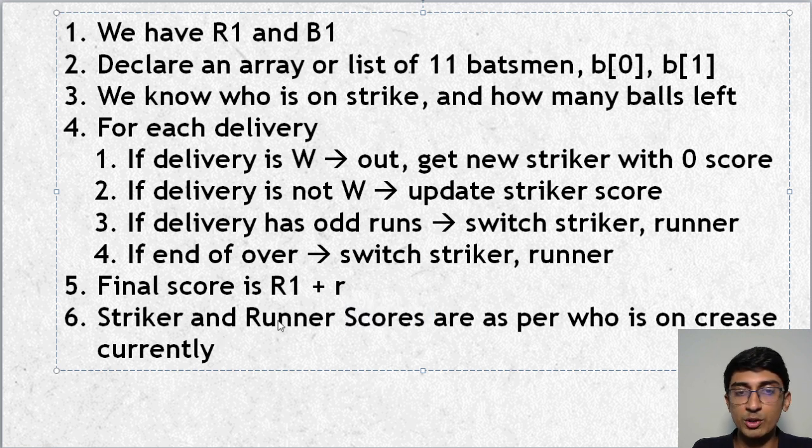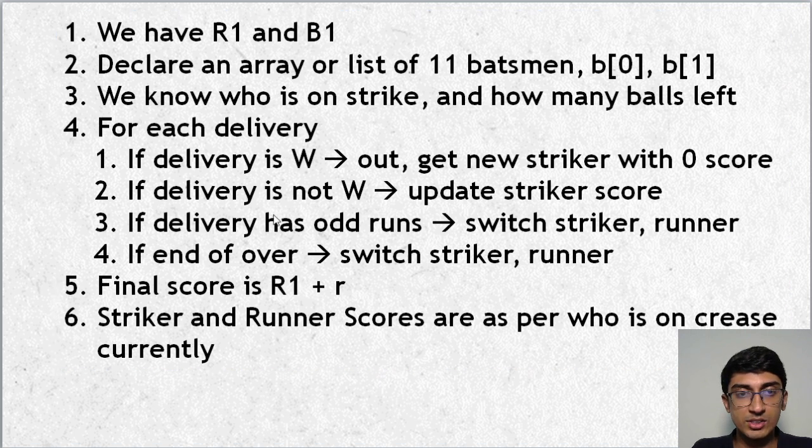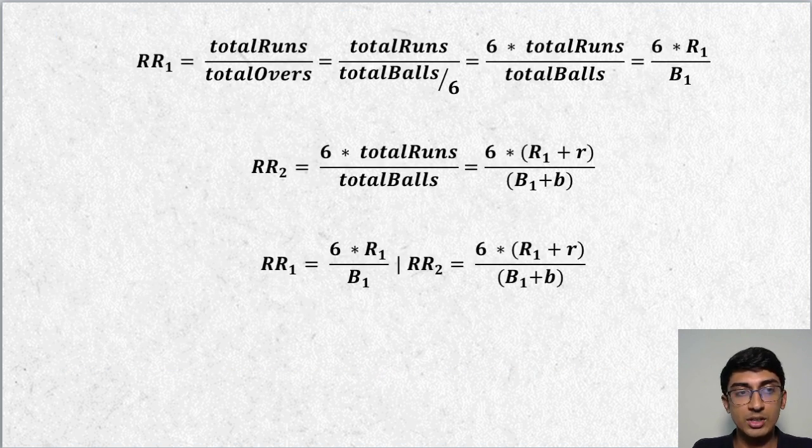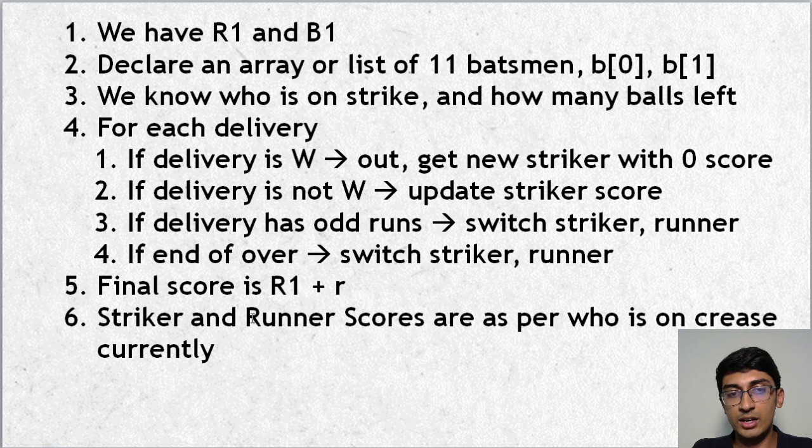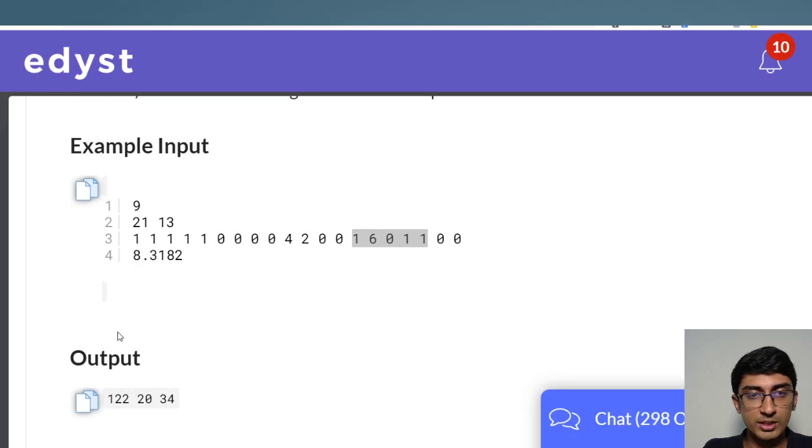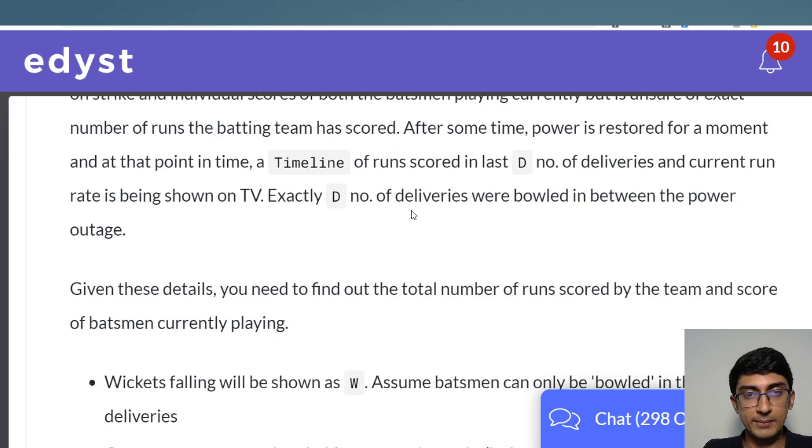So if you implement all of these conditions, it's basically, can I find the solution using these formulas? And the second thing that we are supposed to do is, based on those formulas, find the initial state, and then on those states keep moving back and forth. So that's how you would go about solving it. If you want the exact and full code for it, I suggest you go to the Edist platform. Again, it's freely available. So if you go to the Edist platform, this is what you get.